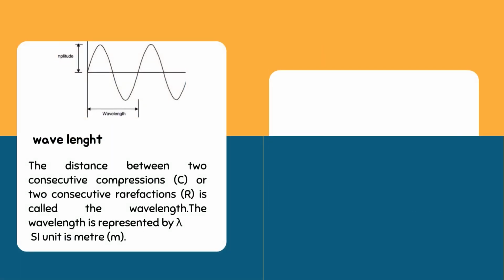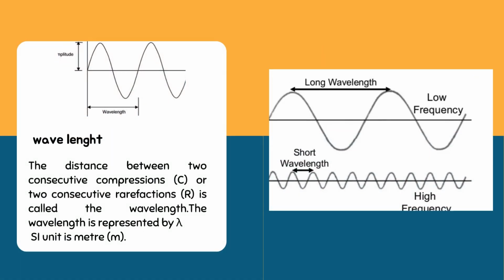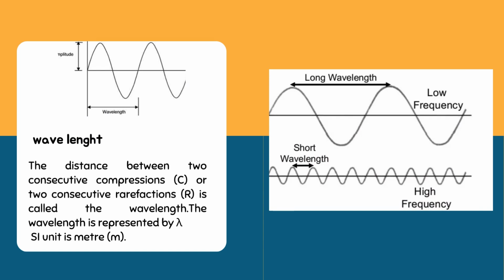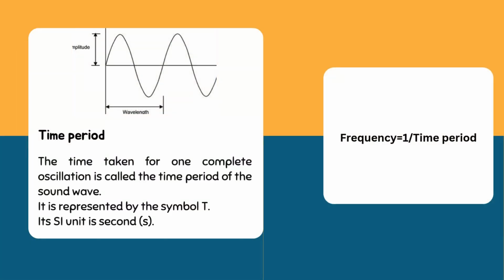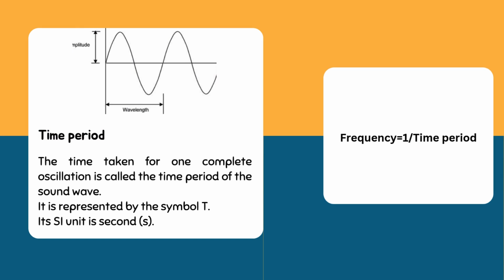Wavelength is the distance between two consecutive compressions or rarefactions. In the second figure, the long wavelength and short wavelength images are given. For long wavelength, the distance between consecutive rarefactions or compressions will be larger than that of the short wavelength. Time period of a wave means the time taken for one complete oscillation. Frequency and time period are inversely proportional. That means frequency is equal to 1 divided by time period.